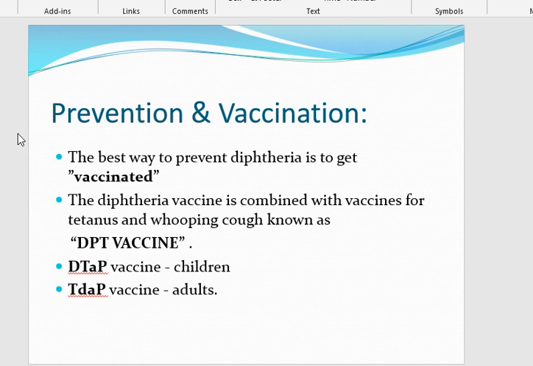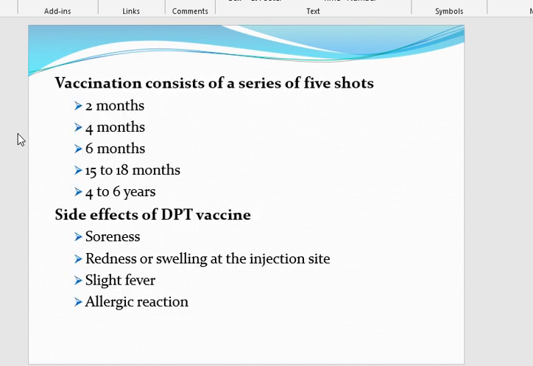Regarding prevention, a good vaccine is available. It is a combined vaccine with tetanus and whooping cough, known as DPT or DTaP. This is the vaccination schedule.